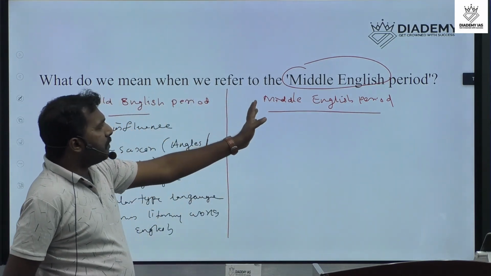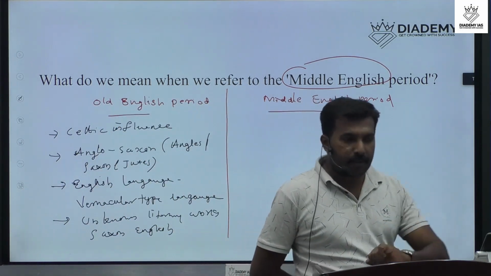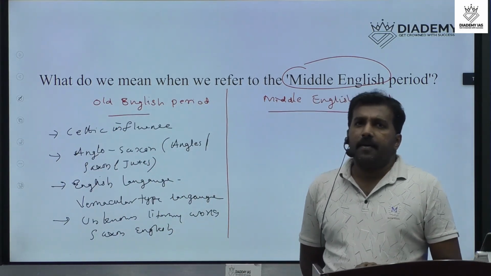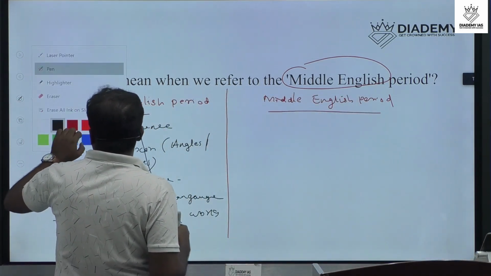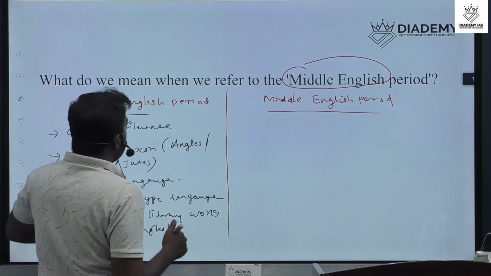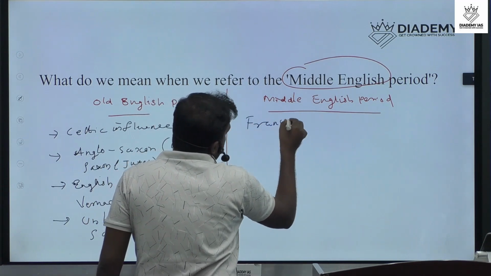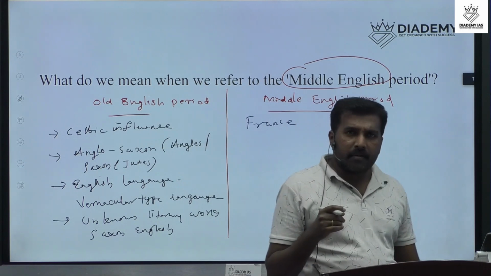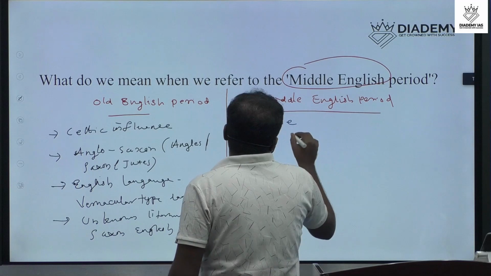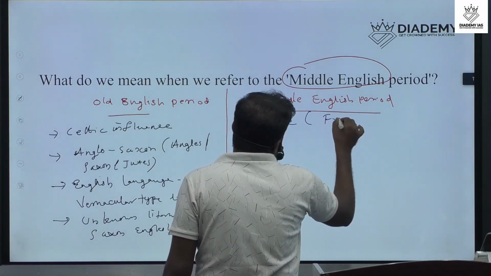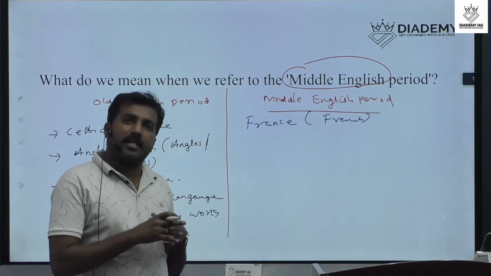When we come to the Middle English period, the entire structure is changed. That's the important point. The Normans came from France, and the French language was introduced in England.